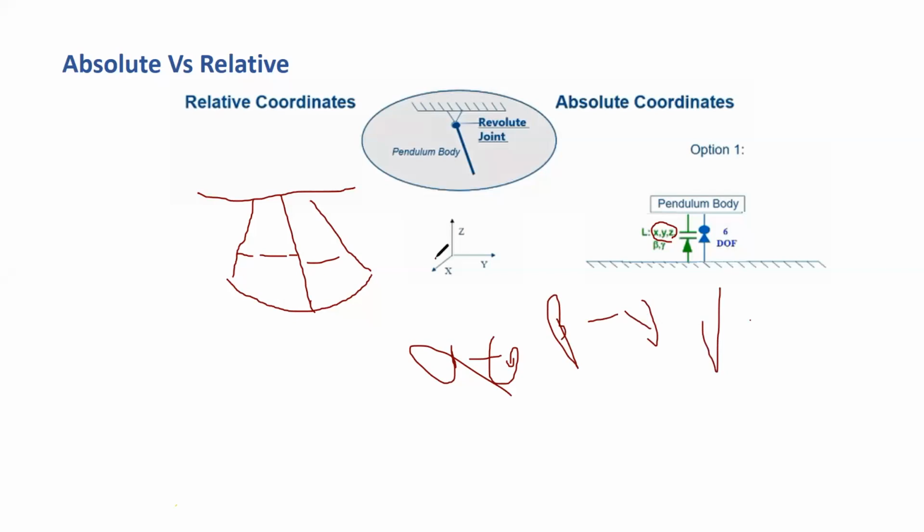Like if your profile is rotating along x, it's alpha. Sorry, it's beta, and this one, if it is rotating like this, it is gamma. Clockwise means positive, anti-clockwise is negative. Now here, x, y, z, all 3 translation constraints you have to fix. Then beta and gamma also, because it will move in only one plane, so only one angle is required.